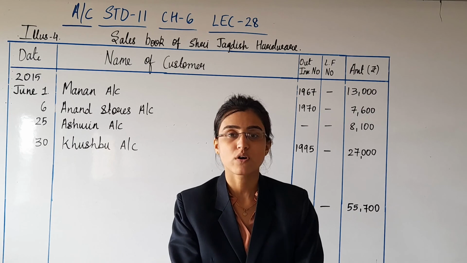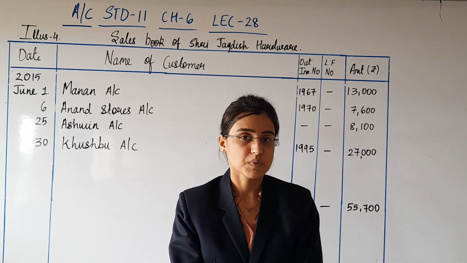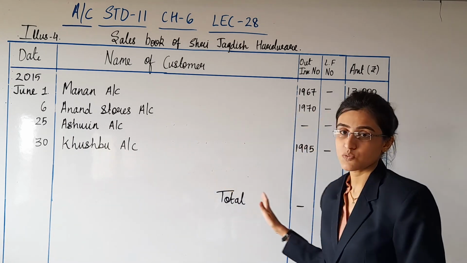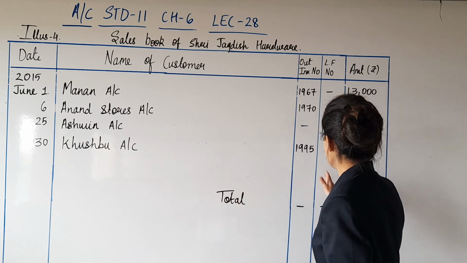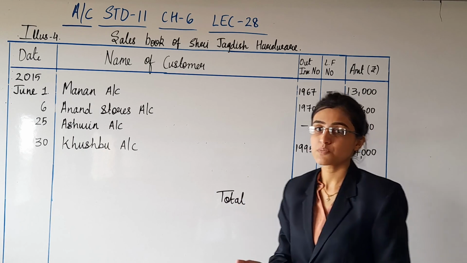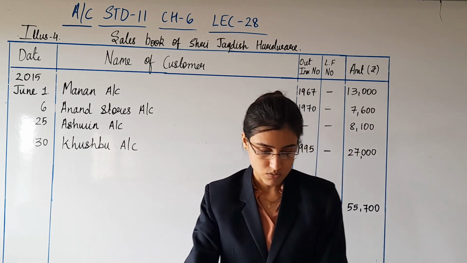The sales book of Shri so and so is the heading that you will give. In the specimen: date, name of customer, outward invoice number, which is the bill number that you will be sending to your customer, ledger folio number, and amount, which is the net amount after deducting trade discount.